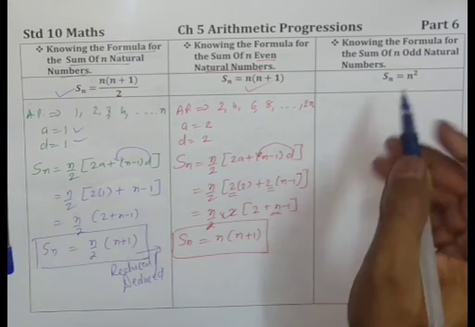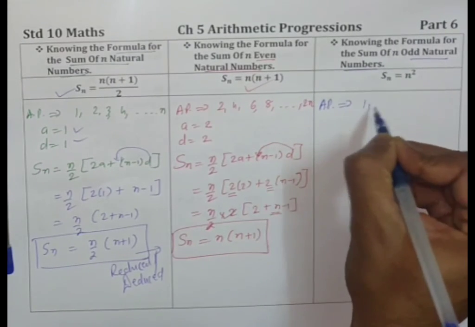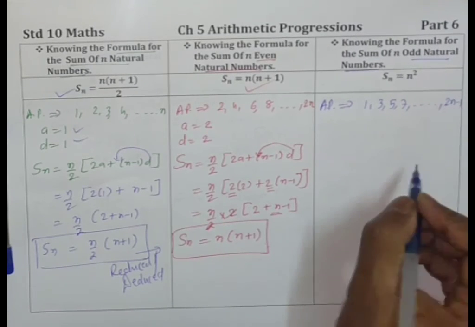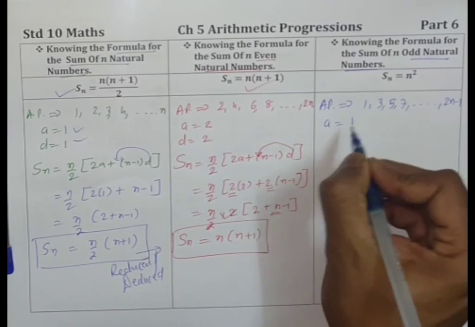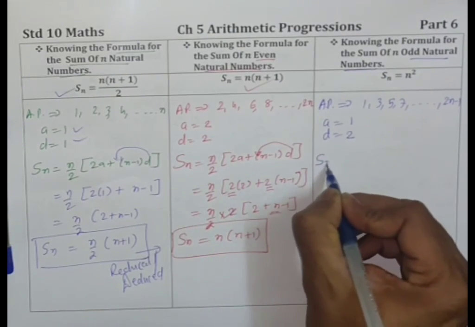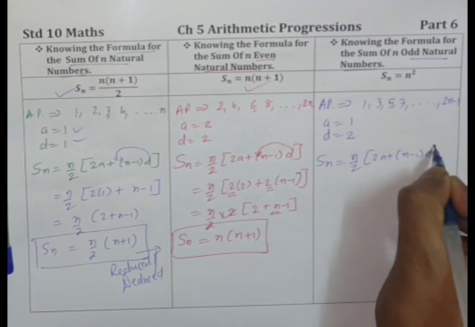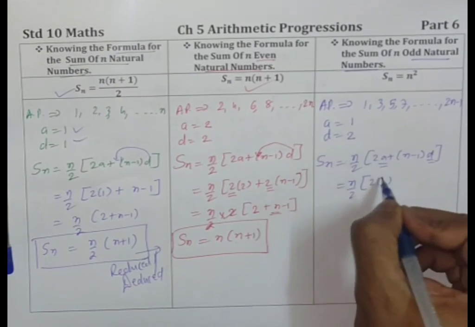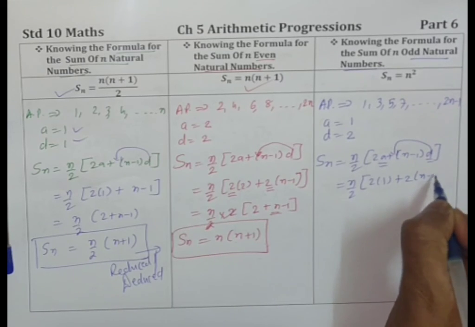Moving on to the next one, we have odd natural numbers. So the AP is 1, 3, 5, 7, and you know the last term will be 2n minus 1 if it is odd natural numbers. Here a is 1, the first term, and the common difference d is 7 minus 5, that is 2. The sum of n terms formula is n by 2 into 2a plus n minus 1 into d. Put the values of a and d: n by 2 into 2 times a, that is 1, plus 2 into n minus 1.